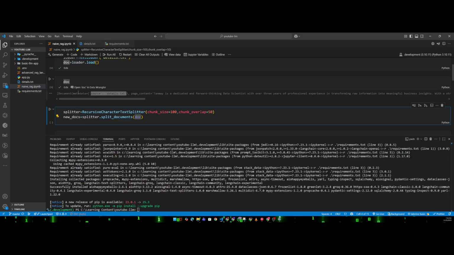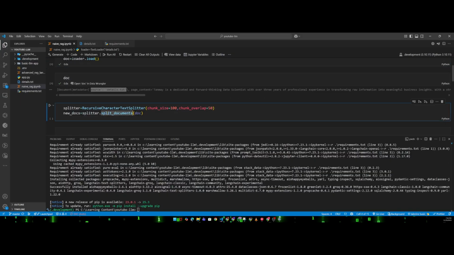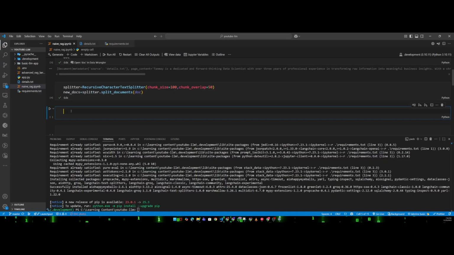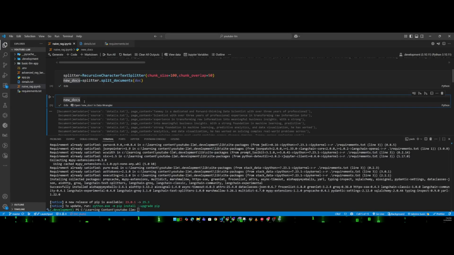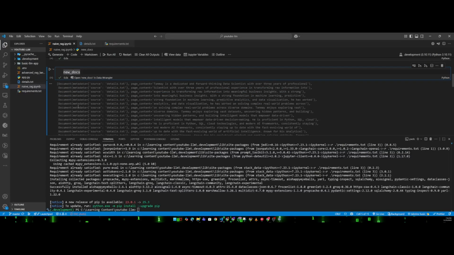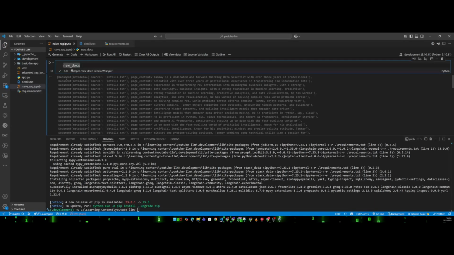It has to split this doc, that means what we loaded just a minute ago. That is what we are passing into the split document. When I execute this code and call new docs, you can see it has actually split my data. This is my split, and it has multiple splits. See what my first split contains.